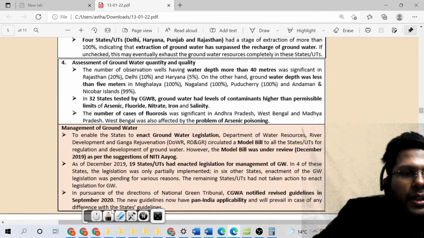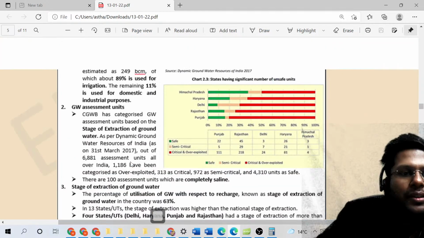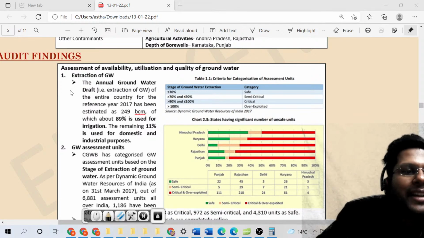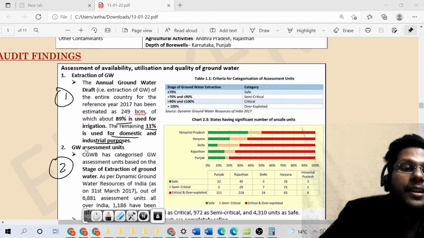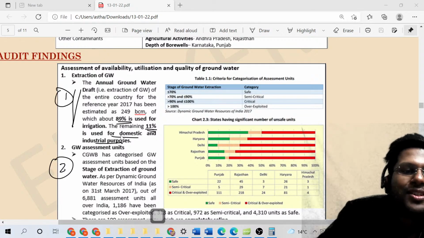So this is the analysis of the report. Let us quickly look at the analysis. The first one says that India utilizes 89% of this water in agricultural areas, the remaining in domestic and industrial purposes. This is the first assessment of the CAG report, right? How will you use this? Just write down 89% agriculture, 11% domestic, industrial, municipal usage, CAG report, right?